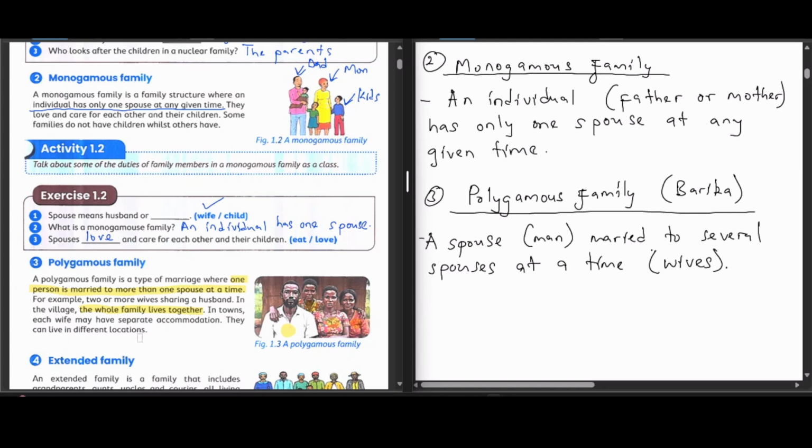Of course, for a polygamous family, there are going to be many children. Children can be as many as 20, 30, 40, because this man might be having an average of, let us say, 5 children per wife. So if he has 3 wives, it means he's going to have close to 20 children. So this is what usually happens in the rural areas.